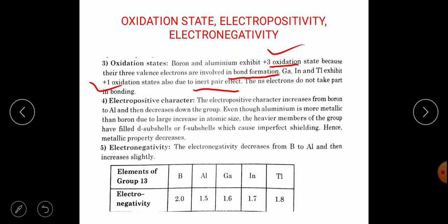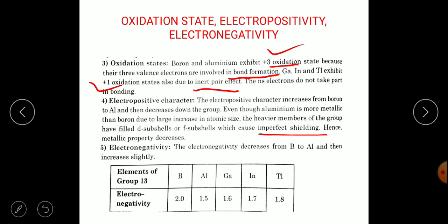Next is about the electropositive character. This electropositive character increases from boron to aluminium and then decreases down the group. Even though aluminium is more metallic than boron, due to large increase in atomic size, the heavier members of the group have filled d subshells or f subshells, which cause imperfect shielding. Hence, metallic properties also decrease.